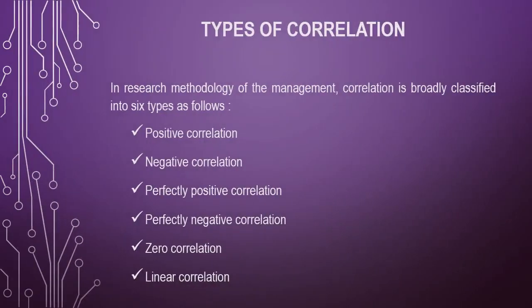Now, different types of correlations. In research methodology of management, correlation is broadly classified into 6 types as follows. First is positive correlation, second negative correlation, third perfectly positive correlation, fourth perfectly negative correlation, fifth zero correlation, and sixth linear correlation. Now we shall see in detail regarding each type of correlation.